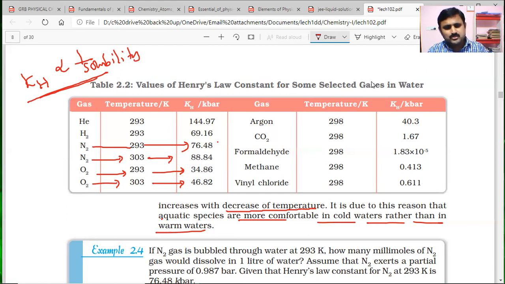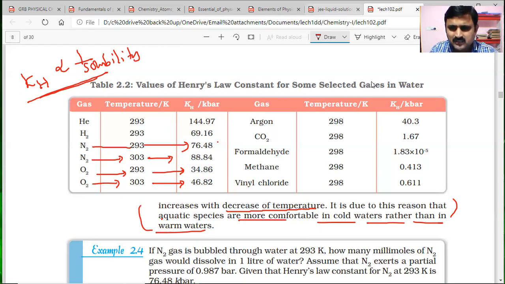Automatically what happens? Solubility increases. When the temperature is more, meaning warm water, solubility decreases because the gas temperature increases. Then what happens? The pressure over the liquid water of that particular gas will be less, meaning the gas molecules will scatter when temperature increases. So due to all these things, we can understand this paragraph on the solubility of gases in liquids.